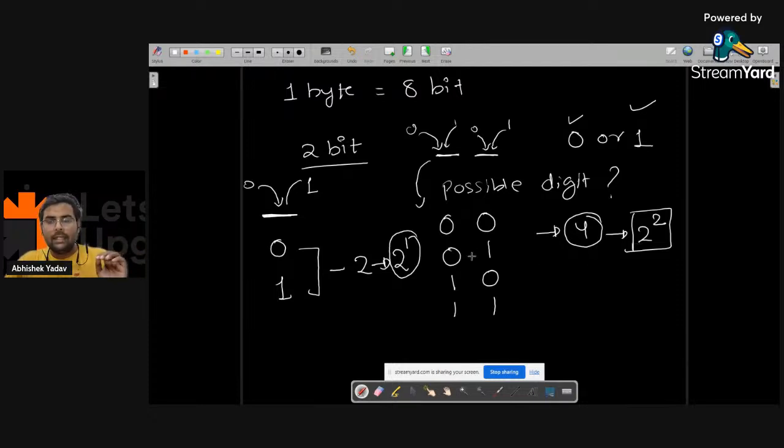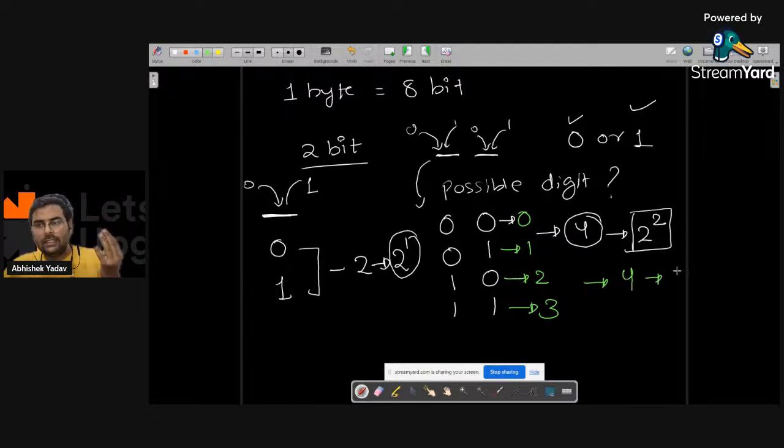And here if you convert these numbers to decimal format, then this one is 0, this one is 1, this one is 2, this one is 3. I'm not going again into how we convert binary format to decimal format, but yeah, 0 0 is 0, 0 1 is 1, 1 0 is 2, and 1 1 is 3 here. Since I can generate 4 possible digits, the digits will range from 0 to 3, right everyone? That is from 0 to 2 to the power 2 minus 1.